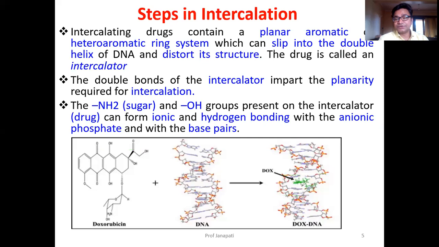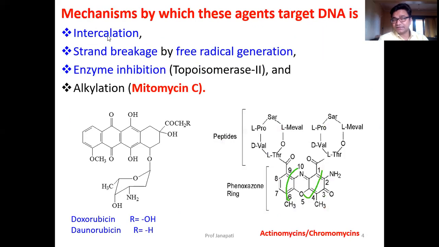This is doxorubicin. This is one strand of DNA, this is another strand of DNA, and the drug slipped between the two, causing the intercalation process. That is the main important process by which these drugs act. Number one is the intercalation process.